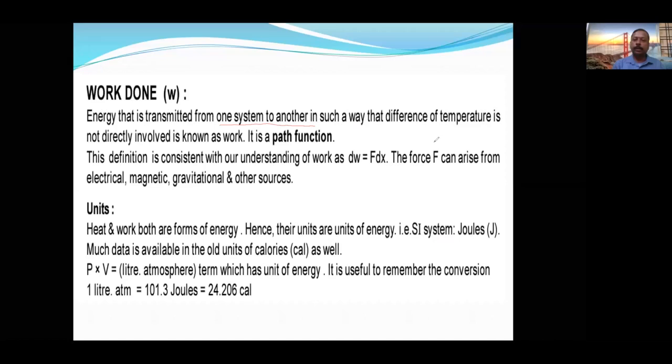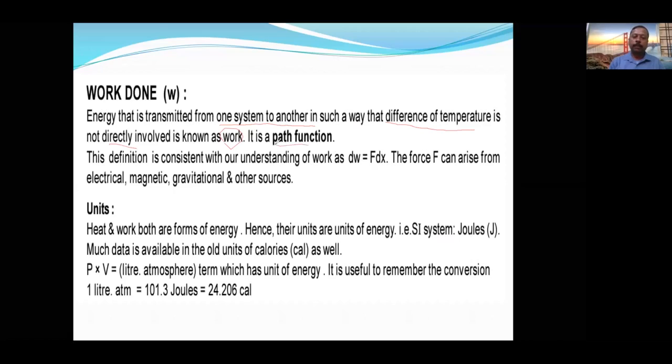If temperature is different, then automatically the mode of transference of energy will be heat. So here, temperature difference is not directly involved, then that mode of transference is called work. Work is basically a mode of transference of energy. But what is the condition? Temperature should not be directly involved. And it is a path function.